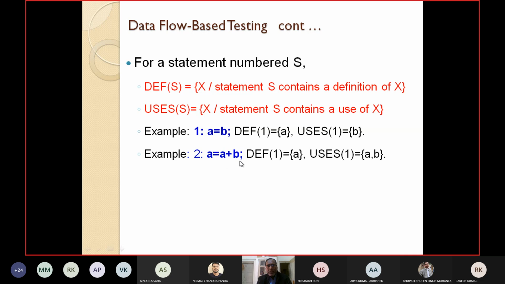Another example, if we take A equal to A plus B, we want to find def 1. What is defined here? Only A is defined. Similarly, if we find uses 1, that means what is used at line number 1, you can see both A and B are used at line number 1. In this way, you can find the def S set and the uses S set.